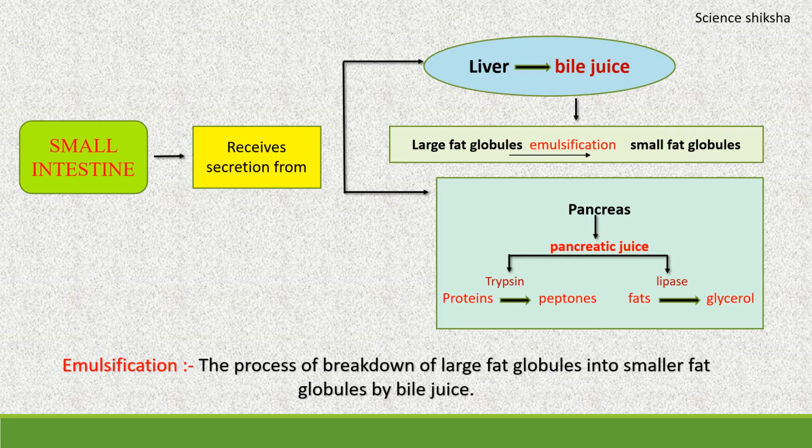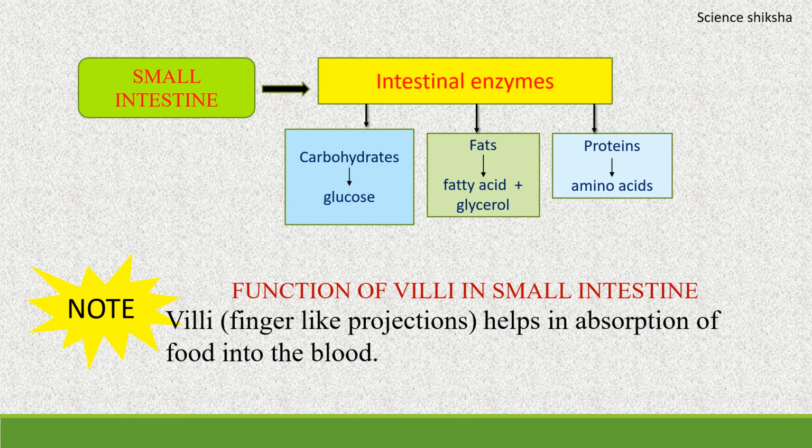But now in the next slide we will discuss that the small intestine also secretes some enzymes known as the intestinal enzymes, which will help in the complete digestion of carbohydrates, fats and proteins. The walls of the small intestine contain glands which secrete the intestinal juice.